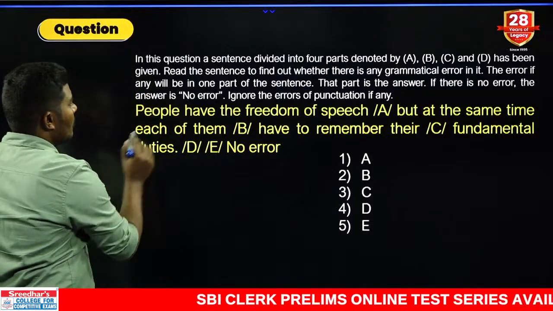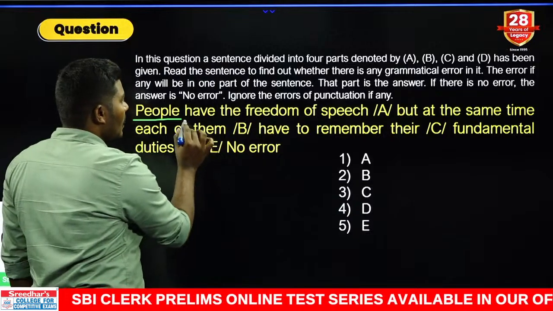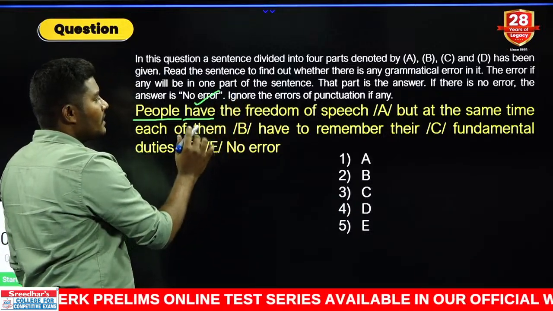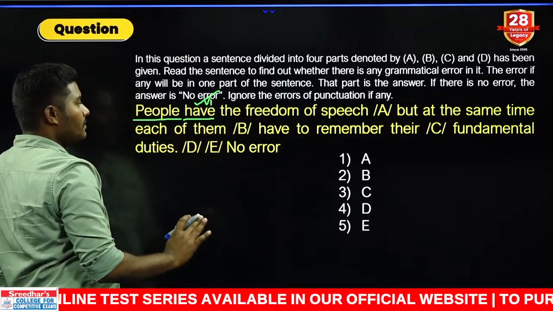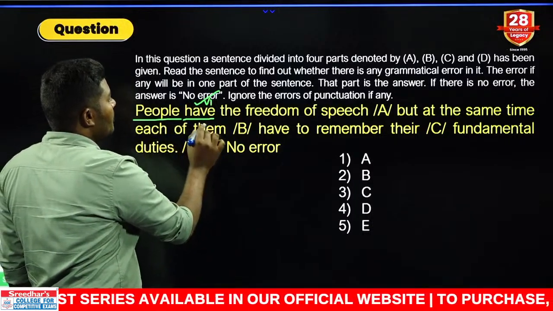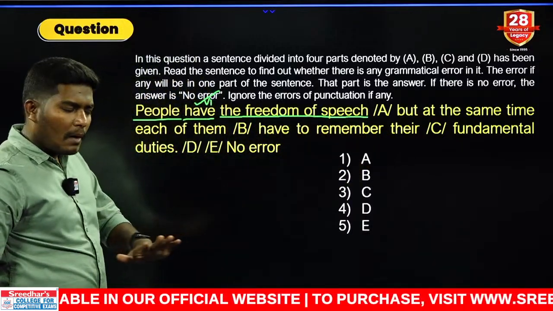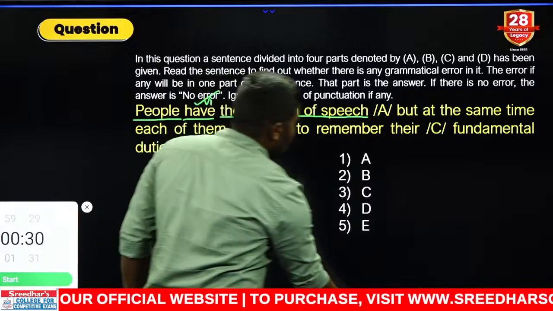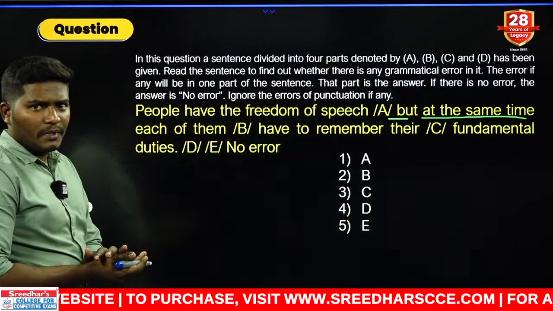Right, look at this one. First one, what is the subject here? People. Is it singular or plural? Plural. Plural must be followed by "have," that is a V1 form here. Plural plus V1 is absolutely possible, no problem. People have the freedom of speech. Do you have any error there? Absolutely no. People have freedom of speech, no problem.